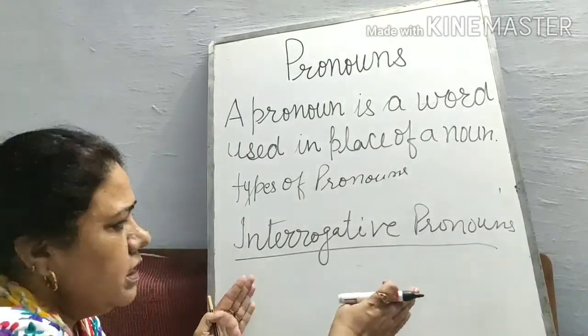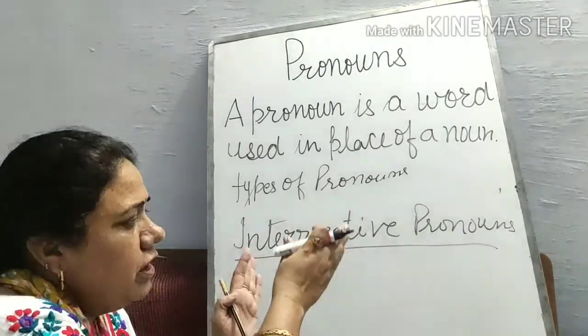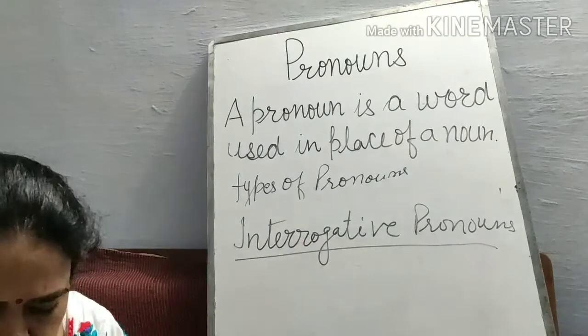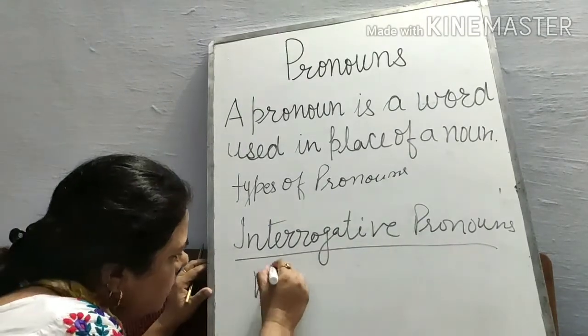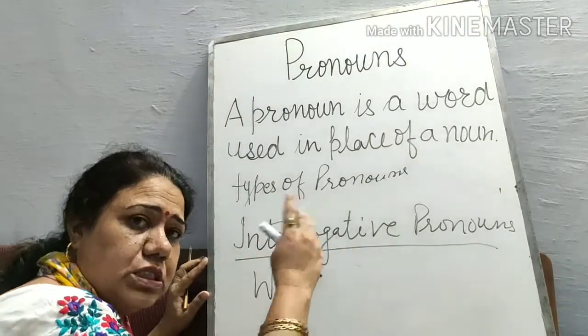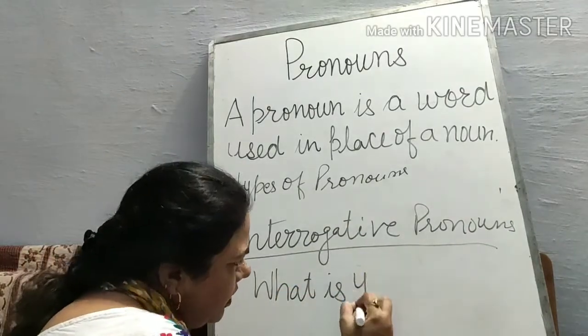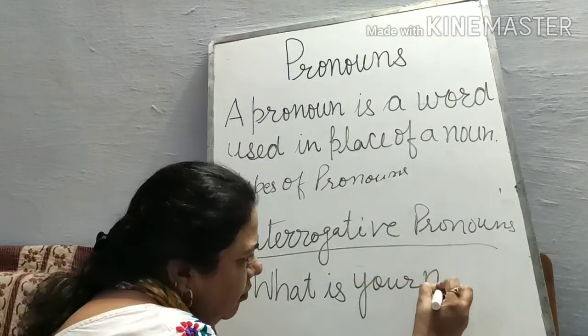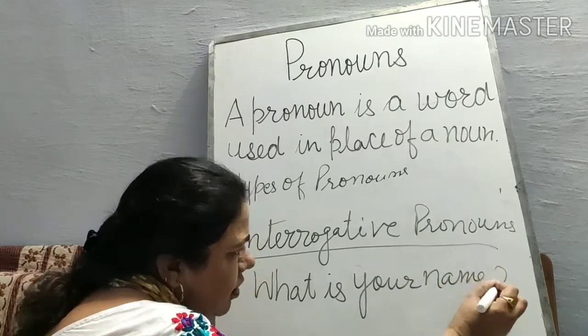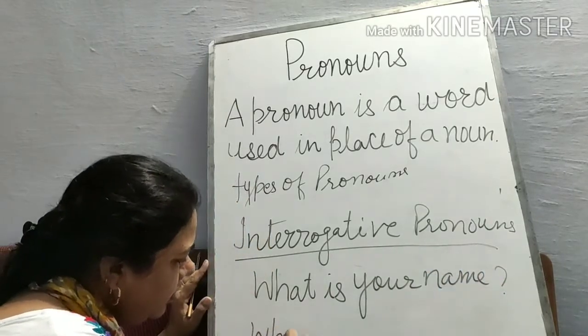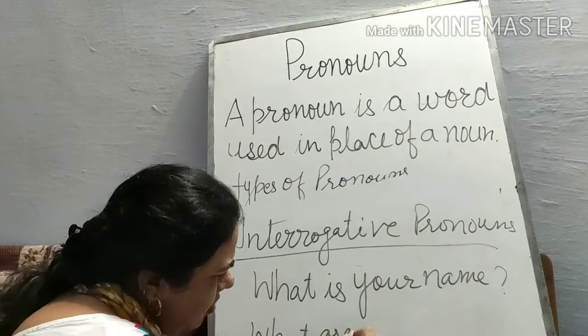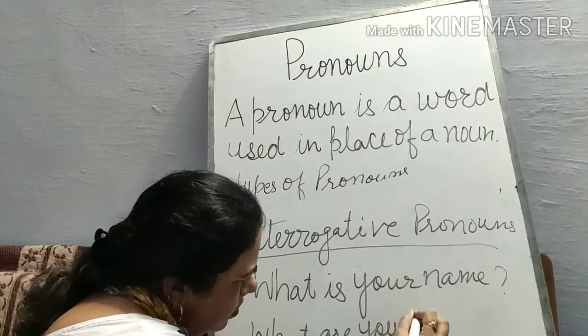Questions are raised in this type of sentences. For example, I am giving you what. WH word questions are asked in this. What is your name? What are you doing?